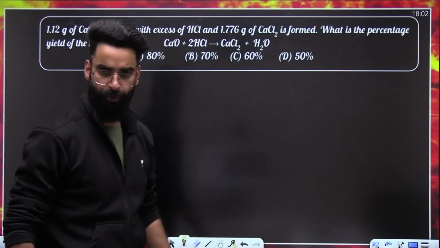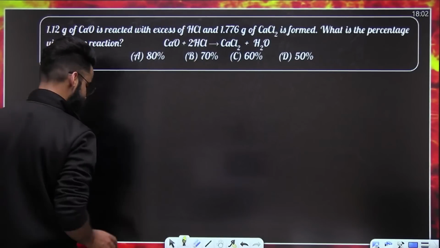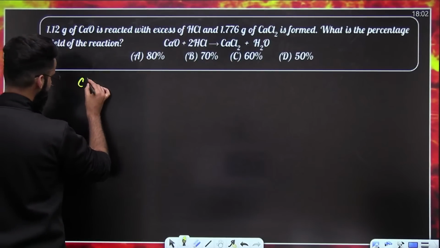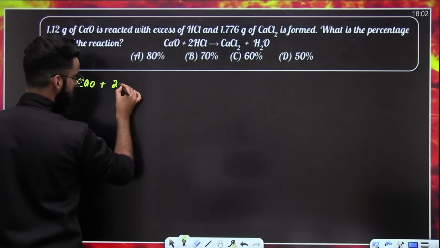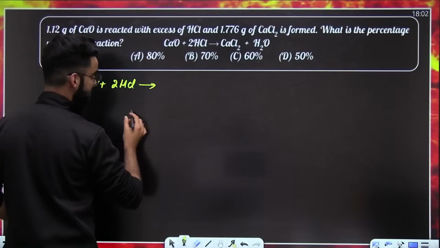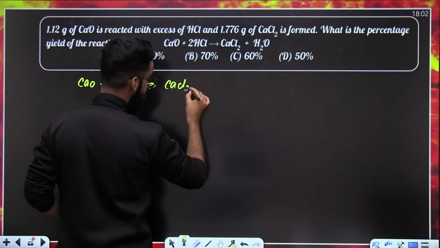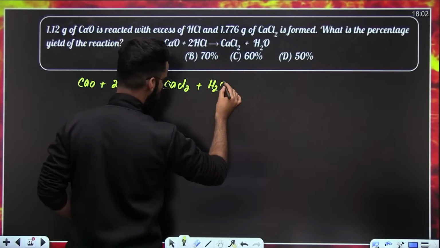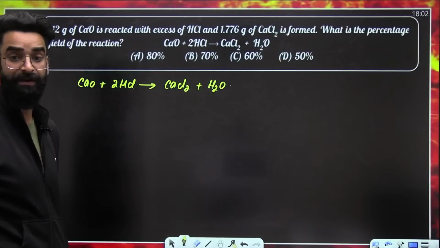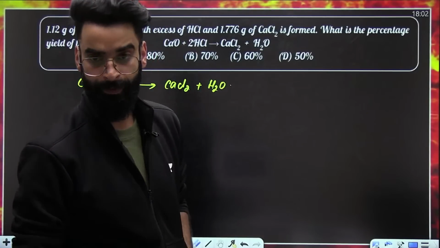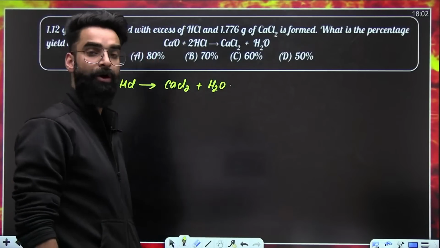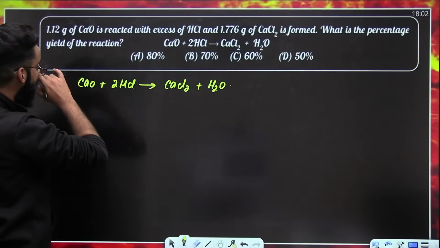One more question. First of all, the reaction is given to us. What is the reaction? Calcium oxide plus 2 times HCl. What does it give? It gives CaCl2, and with the CaCl2 we have water as well. The reaction is already given in the balanced format, right?